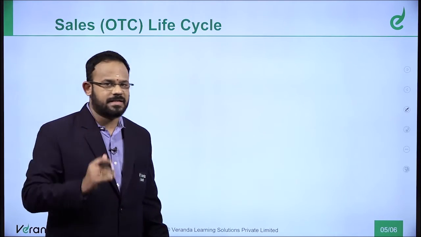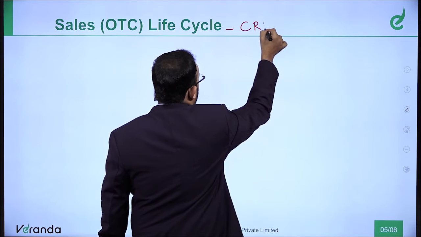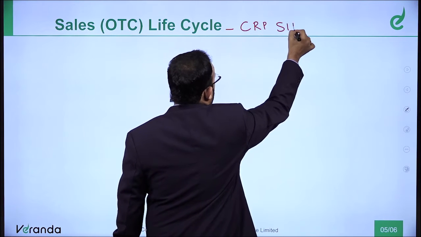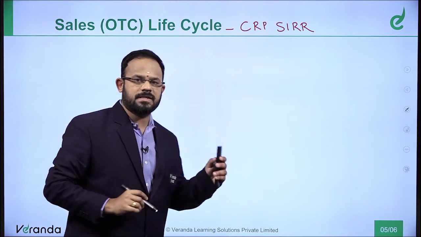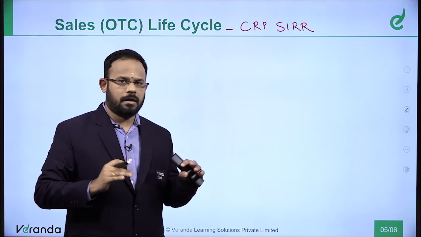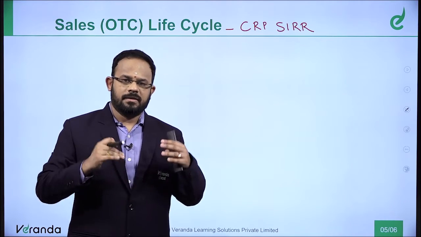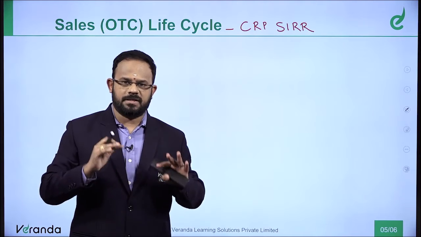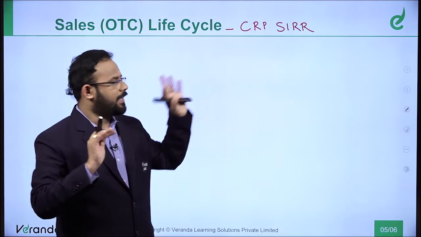OTC, which is called sales life cycle. What did we say here? We told CRP, SIRR as your mnemonics. What is that? Can you guess? Before I start, can you guess what is C? Customer order, record all these things, or then pick release from your warehouse to the factory gate, then from factory gate to customer place shipping, prepare an invoice, have a receipt and payment, and then do a reconciliation.